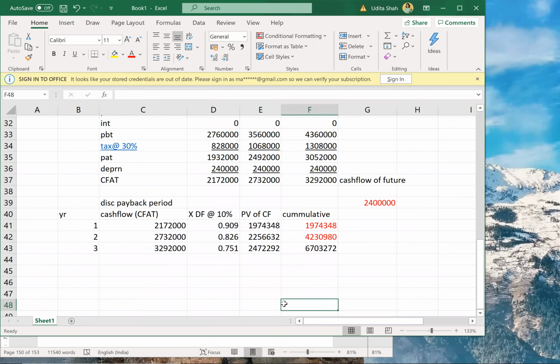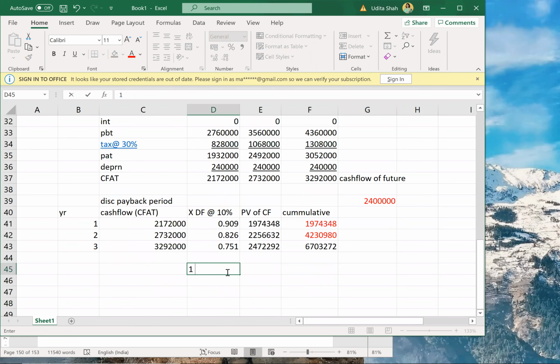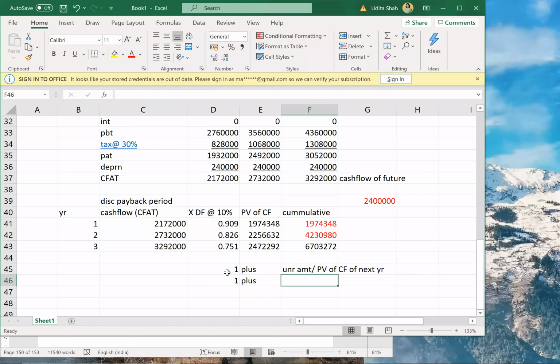So that will be year 1 plus the unrecovered amount divided by, don't take cash flow now because we are into discounted cash flow, so PV of cash flow of next year. So that will be 1 year plus. Till end of year 1, we have recovered how much?